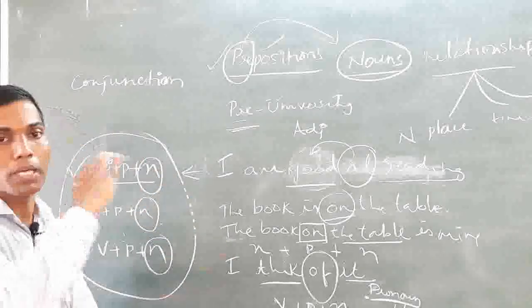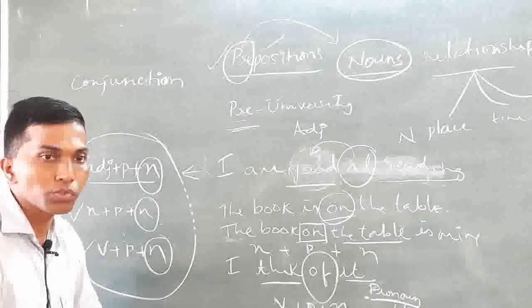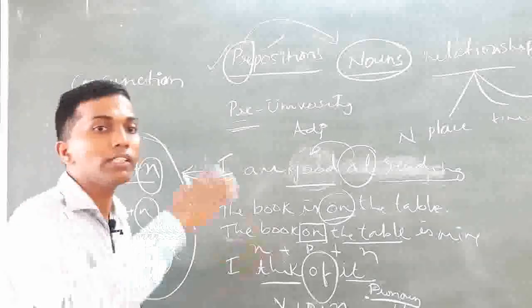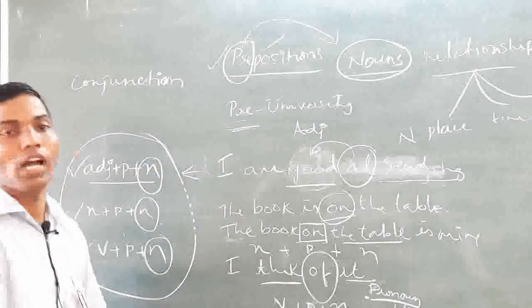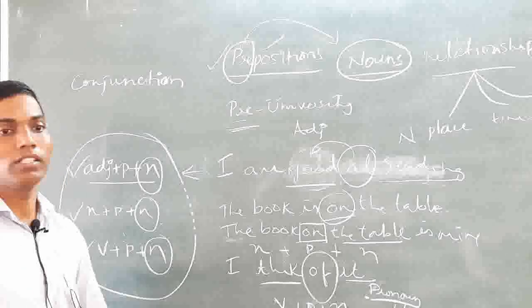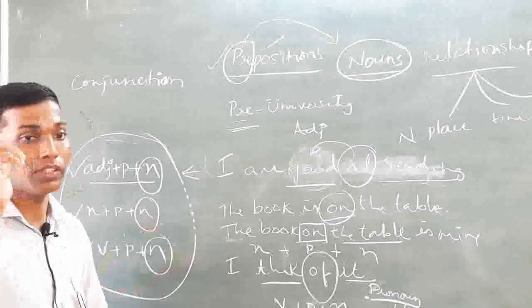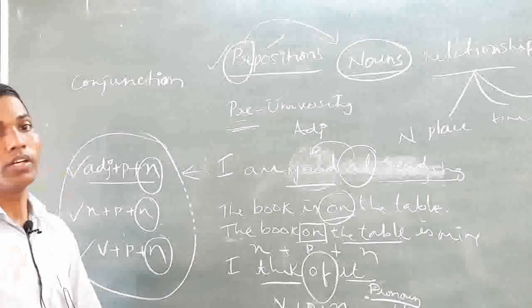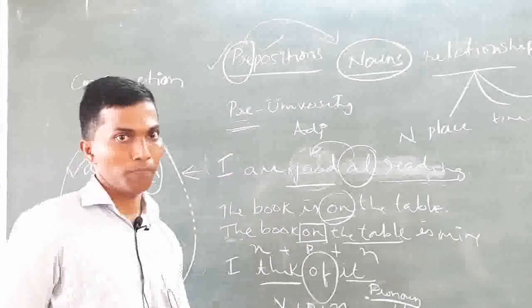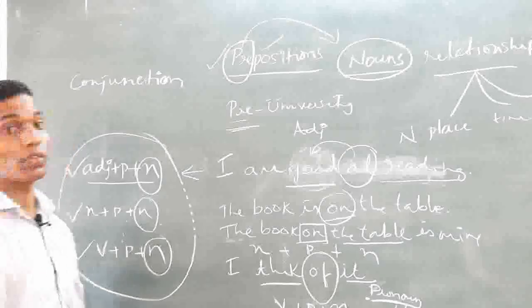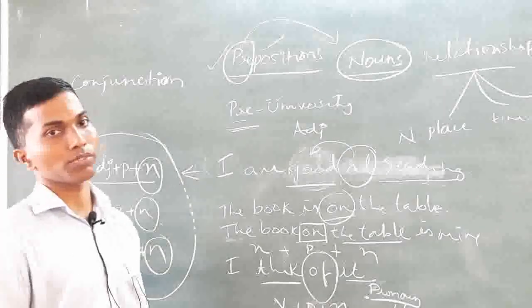They are prepositioned to nouns to combine the nouns with other words, and those other words are either adjectives or nouns or verbs. This idea is very important, otherwise it's very difficult to understand prepositions.